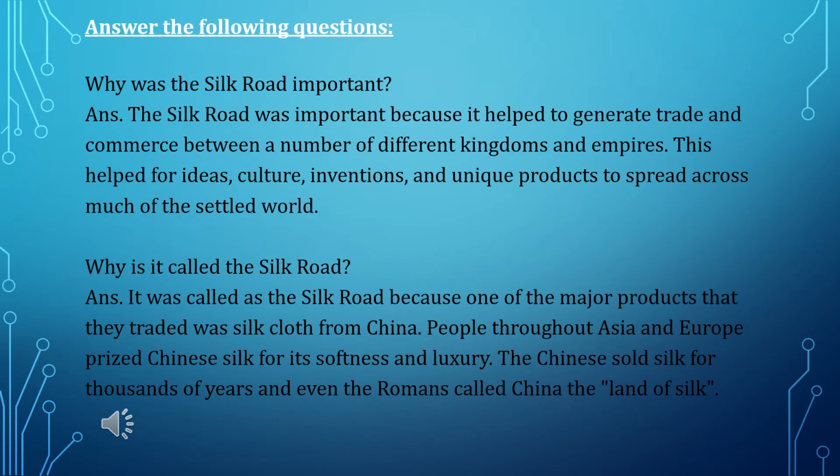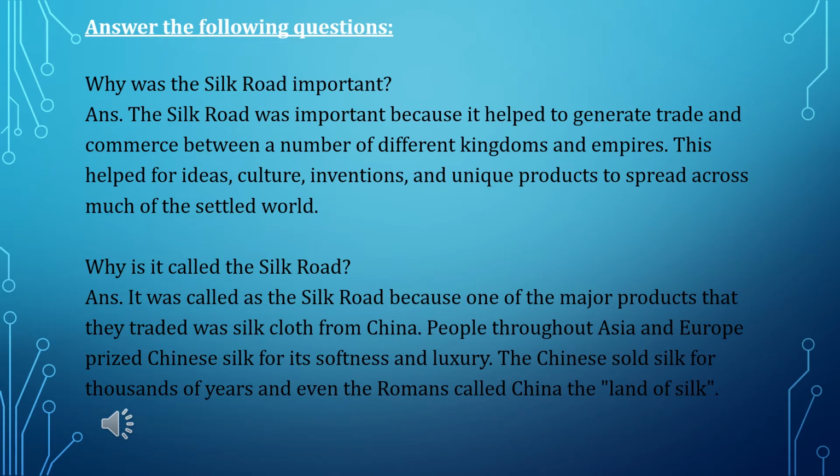Why was the Silk Road important? Answer. The Silk Road was important because it helped to generate trade and commerce between a number of different kingdoms and empires. This helped for ideas, culture, inventions and unique products to spread across much of the settled world.